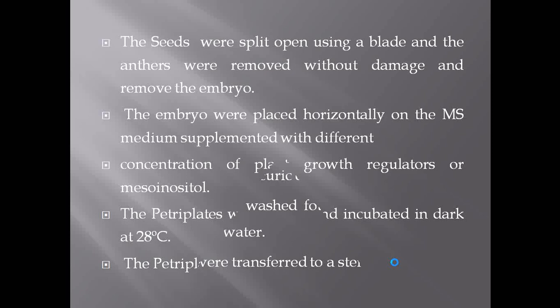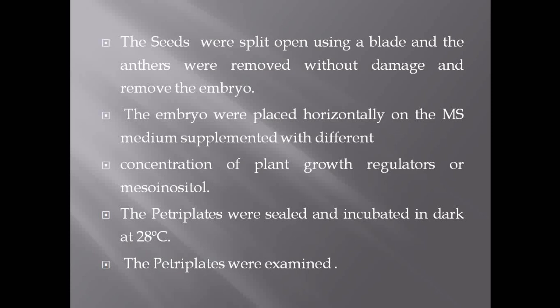Then you have to place that embryo horizontally on your MS media, which is properly sterilized. And that MS media is along with the growth regulators. It also shows the presence of mesoinositol. And you have to keep those petri plates in a sealed condition, and you incubate them at 28 degrees temperature. This procedure we are going to carry out for the germination of that one. Then you have to check the petri plates for further growth.